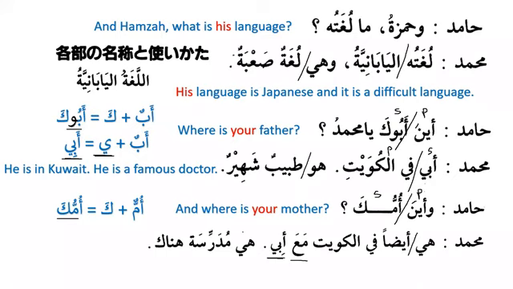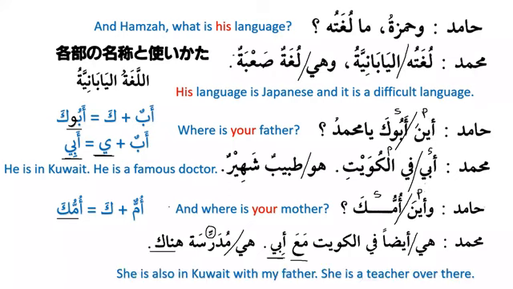Hiya mudarrisatun hunaka, she is a teacher over there. Now please see here, this is not madrasatun, this is mudarrisatun. So you might be confused and you might say it is madrasatun. No, it is mudarrisatun, that means teacher, and hunaka means there, and this is also a dharf. She is a teacher over there.